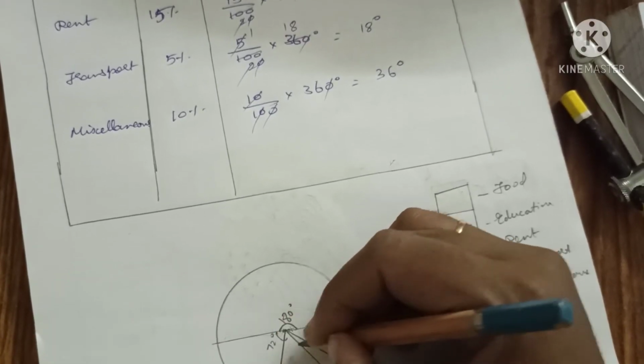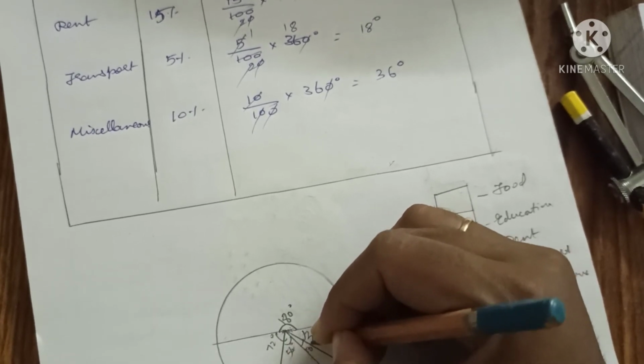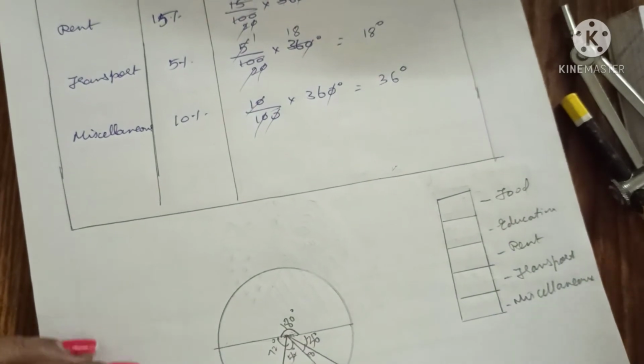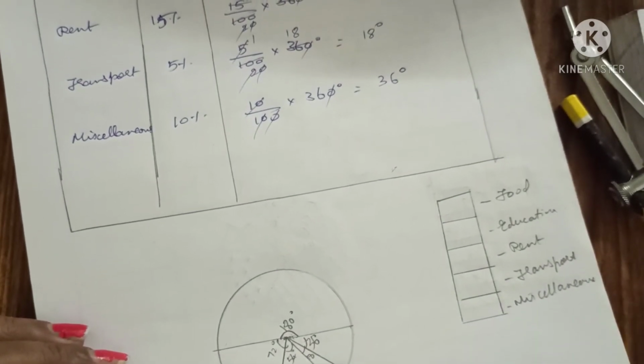Therefore 72, 54, 18, 36, and give the different design to identify each sector.